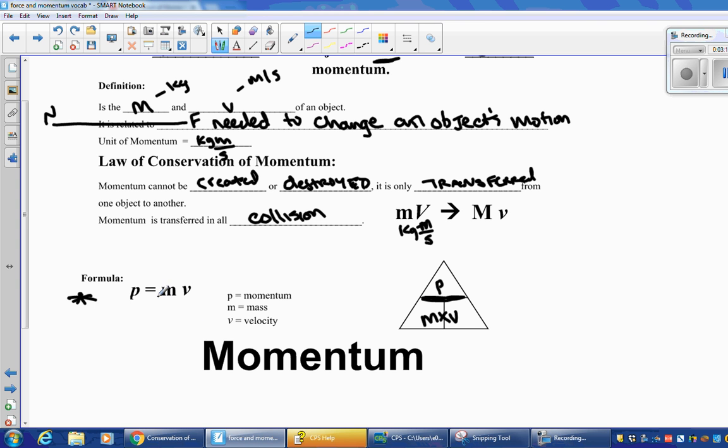If I divide by V on both sides, you get P over V equals M. So M is equal to P divided by V, and of course you could divide the other way as well. V is equal to P over M.